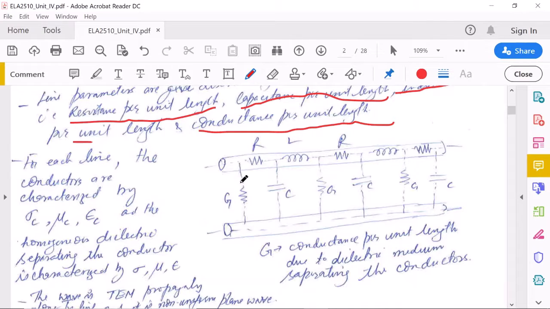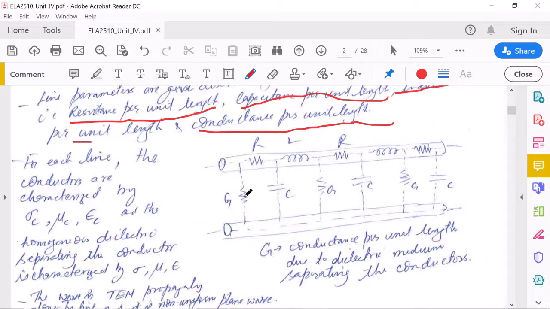For example, here you have two conductors. For these conductors, we have the resistance and the inductance. We take this resistance modeled as the resistance per unit length. So this is the one unit length. Similarly, you have the inductance for one unit length, and so on. It will be distributed over the whole transmission line.